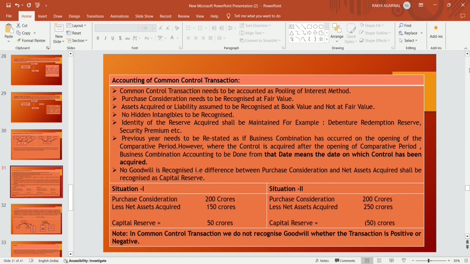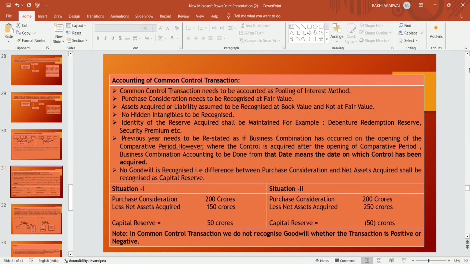No goodwill is recognized; that is, the difference between purchase consideration and net assets shall be recognized as capital reserve. In the case of a common control transaction, goodwill is not recognized. If any difference arises between the purchase consideration and the net assets acquired, that difference shall be treated as capital reserve and recognized as capital reserve in equity.